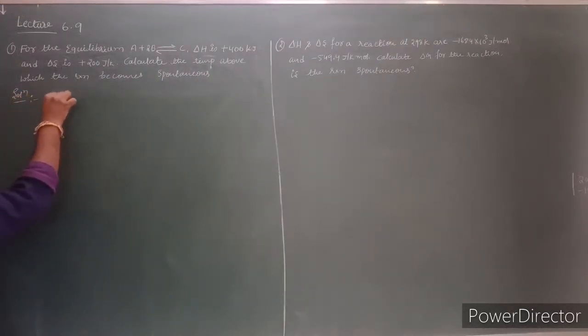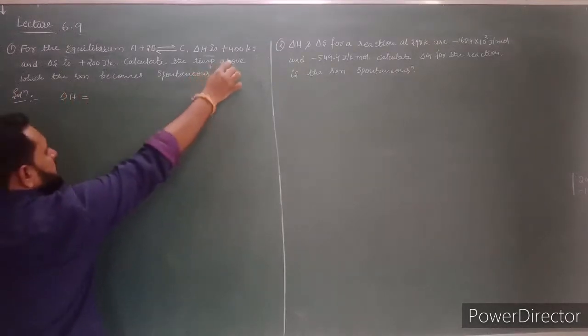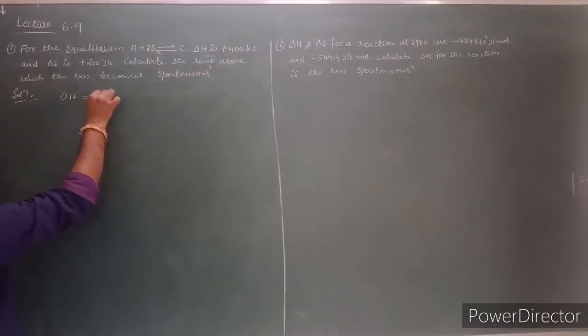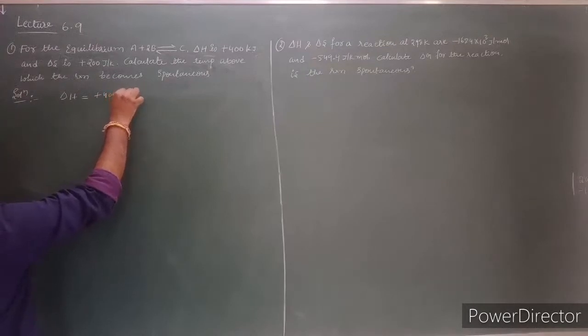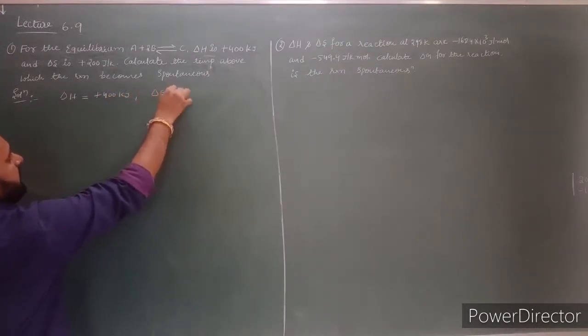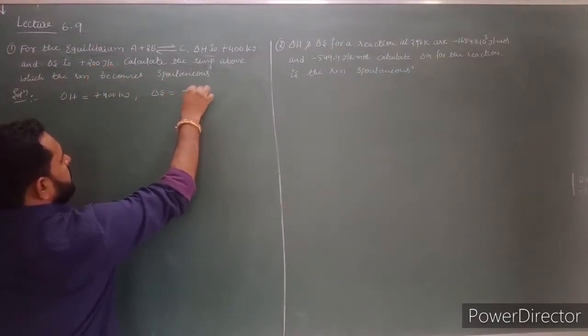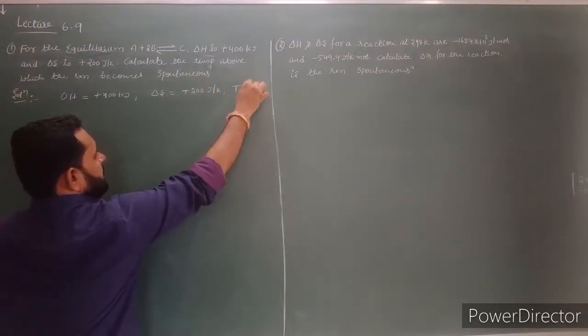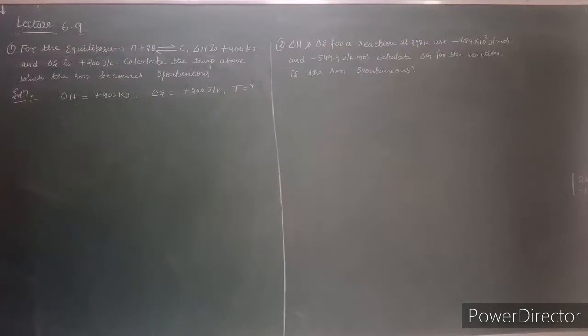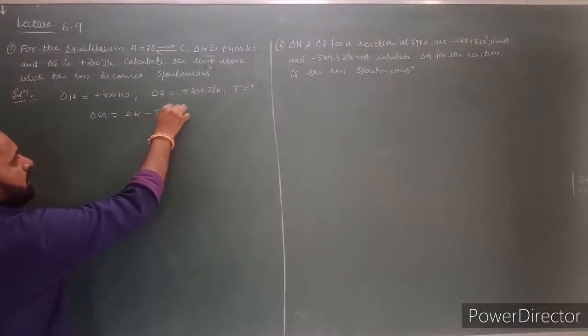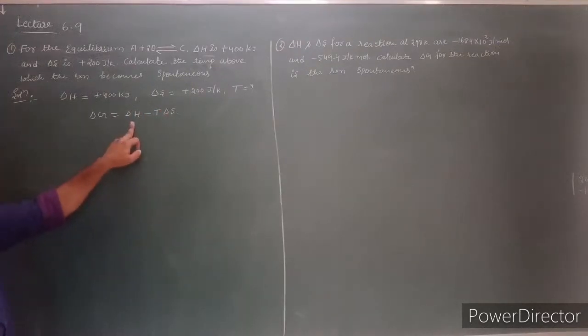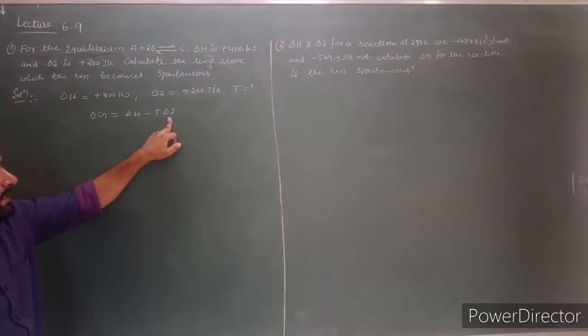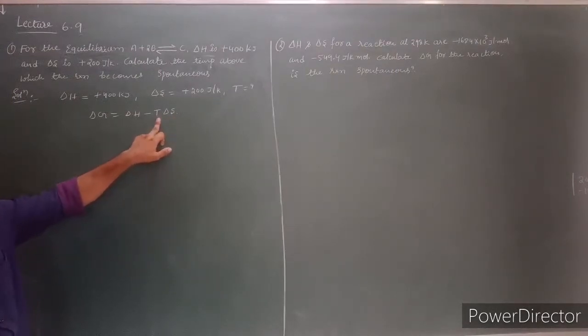What is delta H? Delta H is plus 400 kilojoules. What is delta S? Delta S is plus 200 joules per Kelvin. You have to calculate temperature. What is the Gibbs free energy change relation? Delta G is equal to delta H minus T into delta S. Here delta H value is given, delta S value also given. You have to calculate temperature.